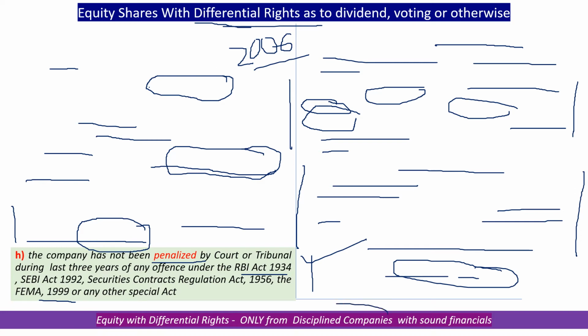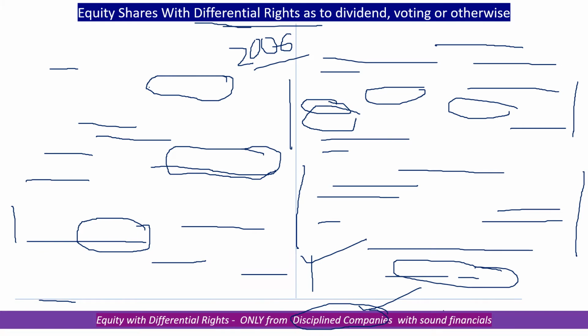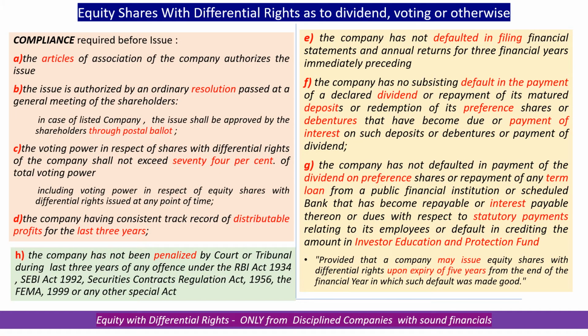In the sense, what the act states is, equity with differential rights can be issued only by companies which are quite disciplined and which have sound financials, and that is where this repayment discipline and penalizing by the court or tribunal is assuming importance.